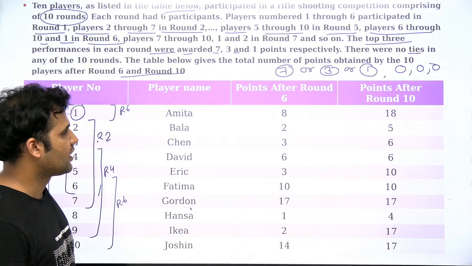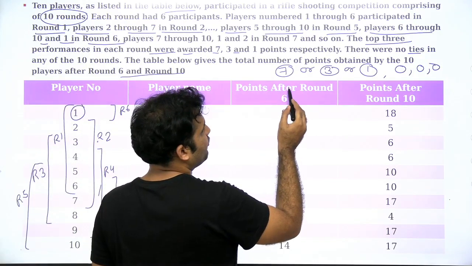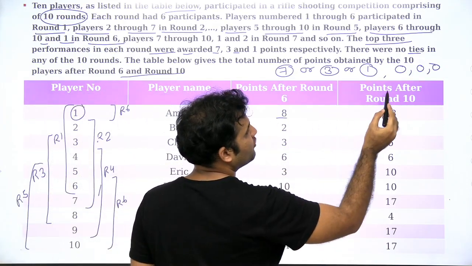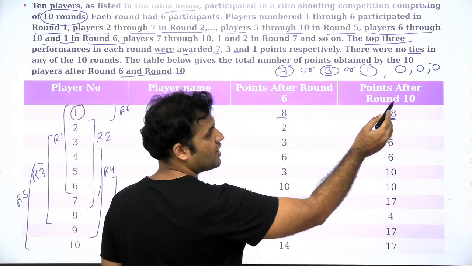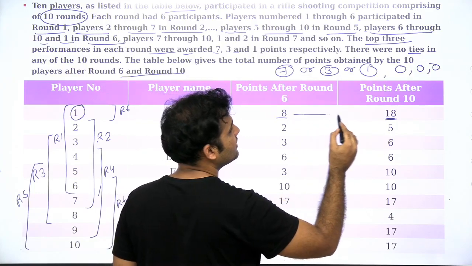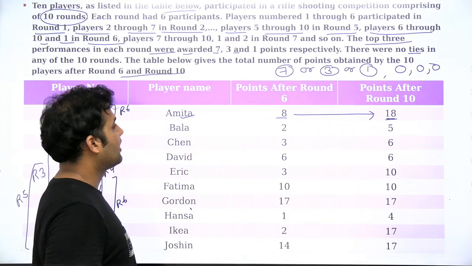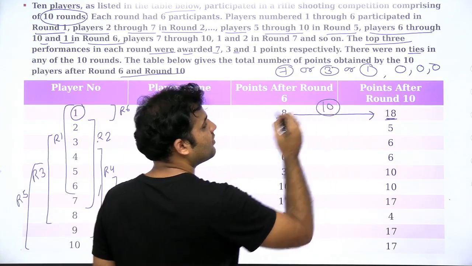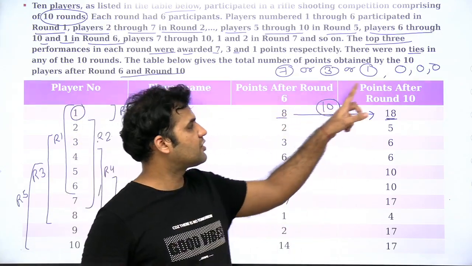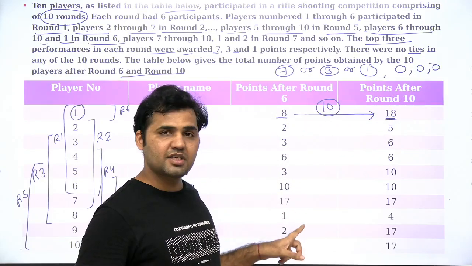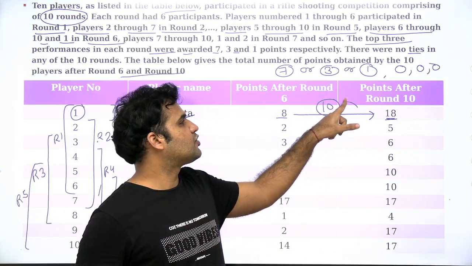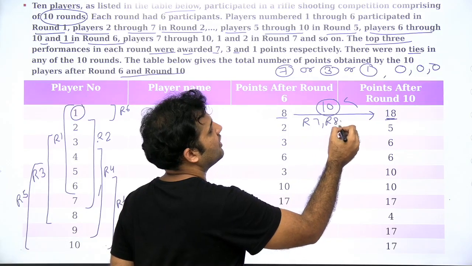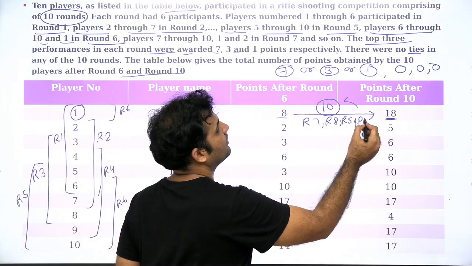Now you can clearly see that the points after round 6 for Amita are 8 and the points after round 10 are 18, that means Amita has scored 10 points from round number 6 to round number 10, right? These are the points after 6. That means these 10 points will be coming in round number 7, 8, 9 and 10.